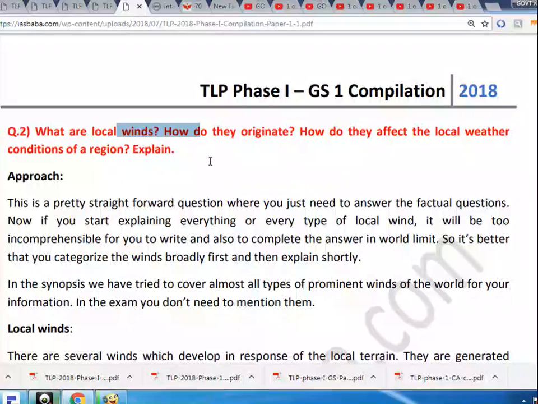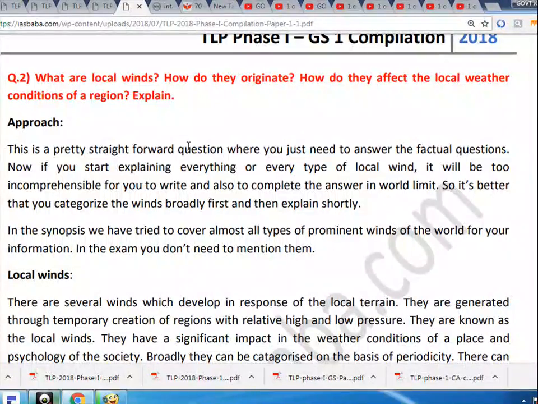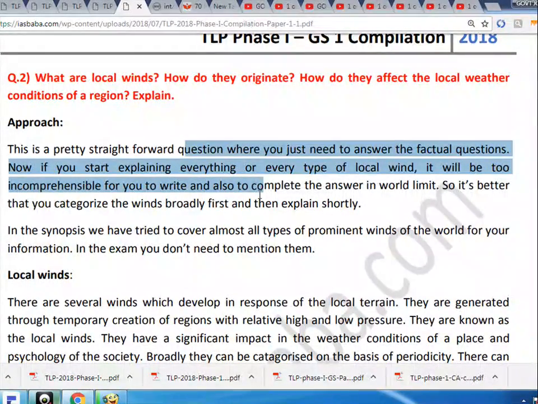Text page 3. Q.2 What are local winds? How do they originate? How do they affect the local weather conditions of a region? Explain. Approach: This is a pretty straightforward question where you just need to answer the factual questions.